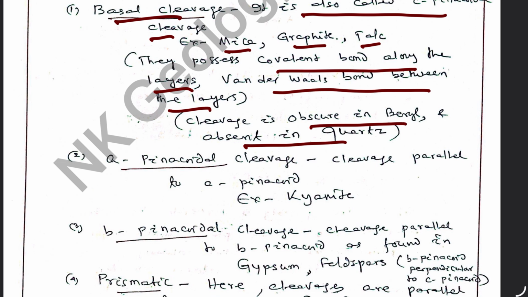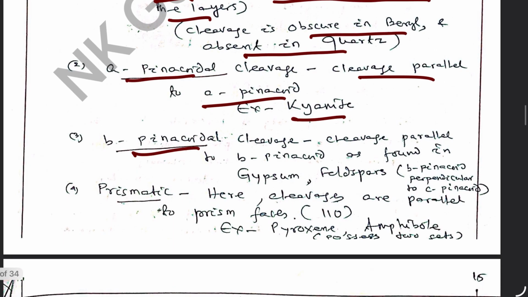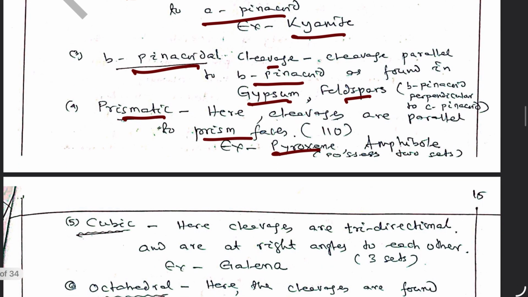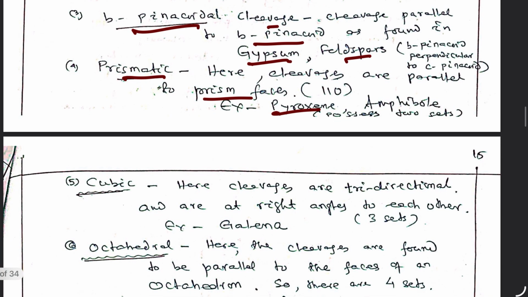A-pinacoidal cleavage is parallel to the A-pinacoid, as in kyanite. B-pinacoidal cleavage is parallel to the B-pinacoid, as in gypsum and feldspars. Prismatic cleavage is parallel to prisms, as in pyroxenes and amphiboles, because they possess prismatic form.